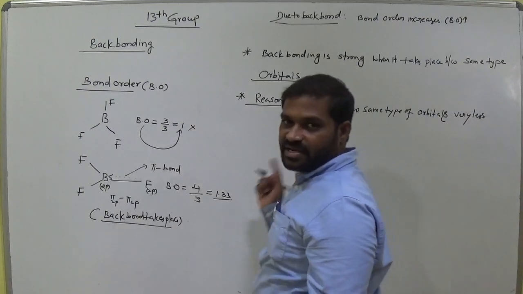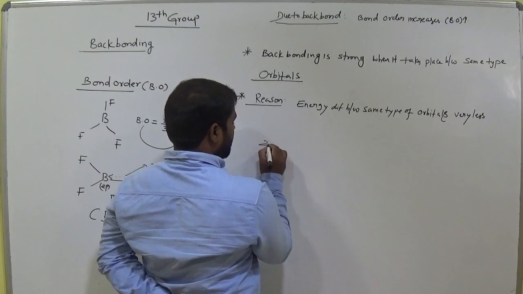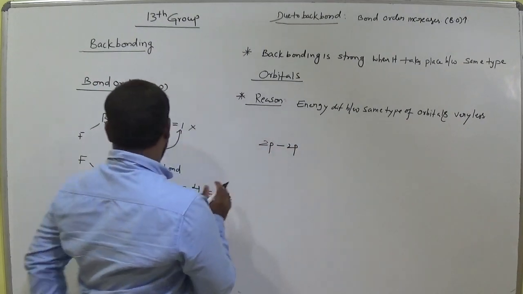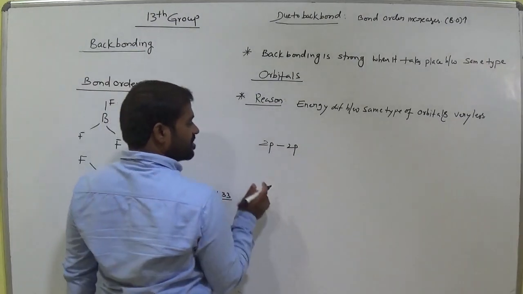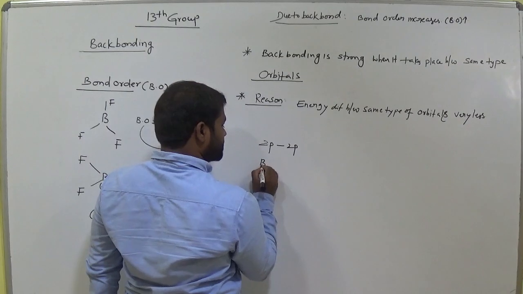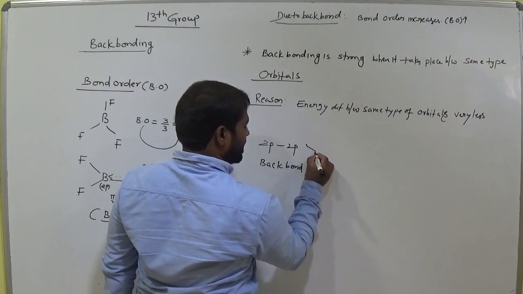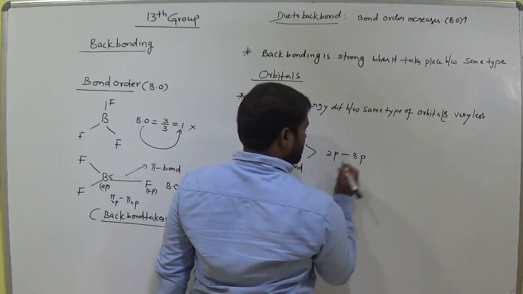Let's see what is the meaning of the sentence. Suppose 2p orbitals are involved. Suppose 2p are involved. Same orbitals or not? So here back bonding is high. Suppose 2p, 3p.